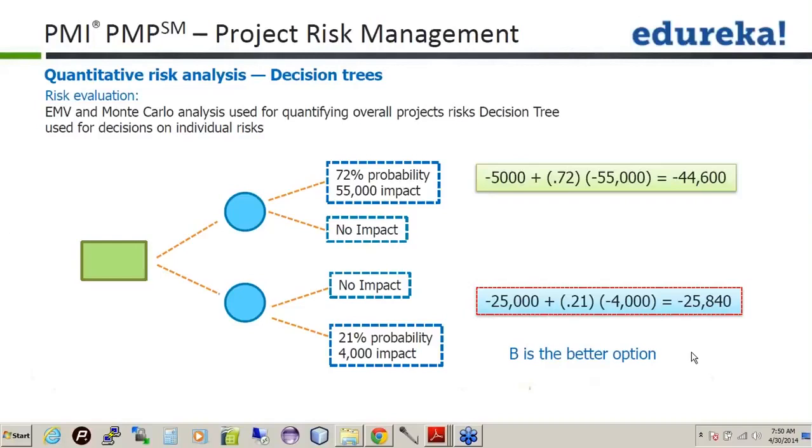So question from Sujata, what is 5,000? This is again monetary value based on expert. Where is this minus 5,000 and minus 25,000 coming from? Essentially, this is an example where for this branch there could be an impact already calculated as minus 5,000, and for this branch, coming till this point, you may have calculated minus 25,000 as impact or expected monetary value, which is getting added.